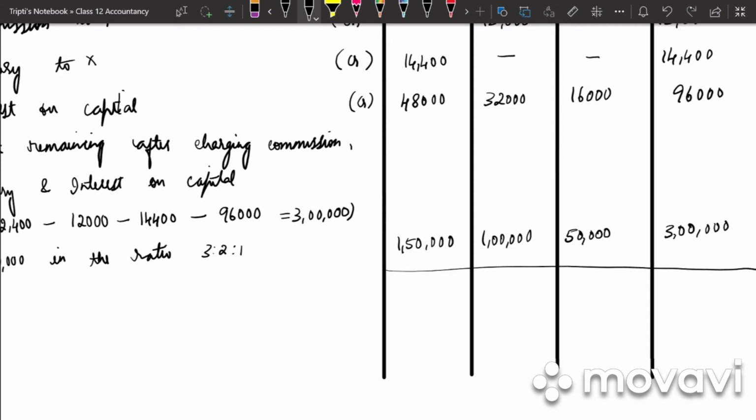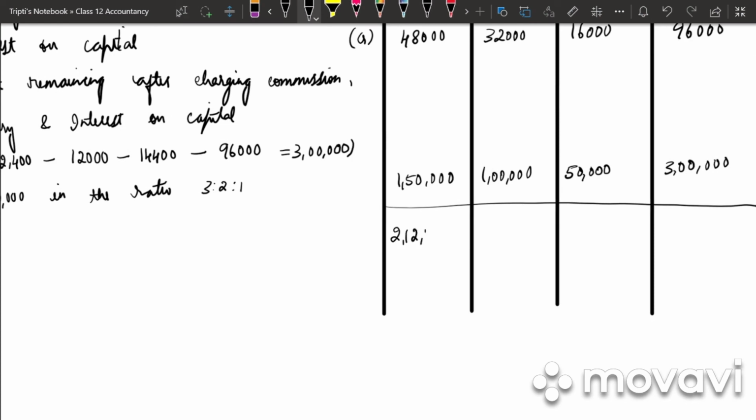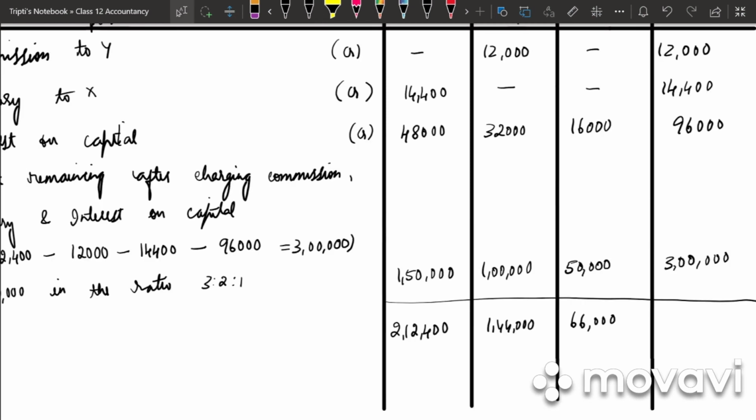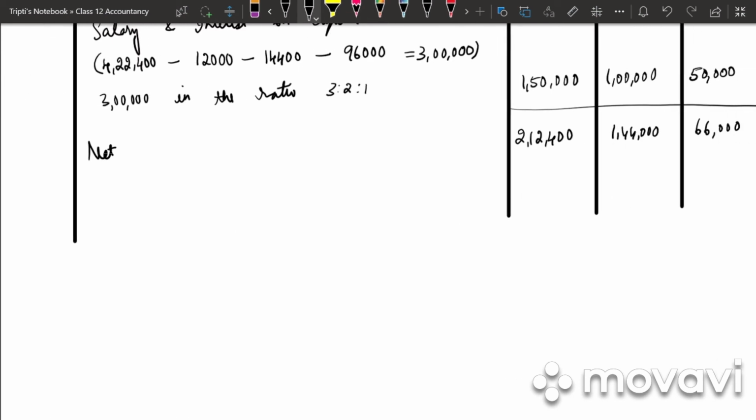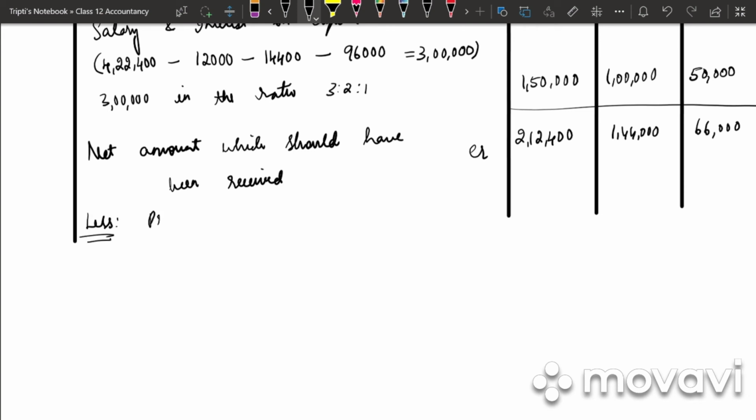How much do we get for X? 14,400 plus 48,000 plus 1,50,000, 2,12,400. For Y it is 1,44,000. For Z it is 66,000. And the total will be 4,22,400. So this will be our net amount which should have been received. So this will be credit, then less profit already distributed.